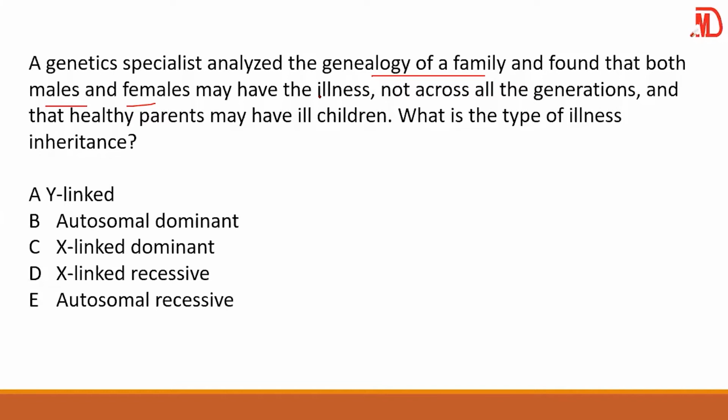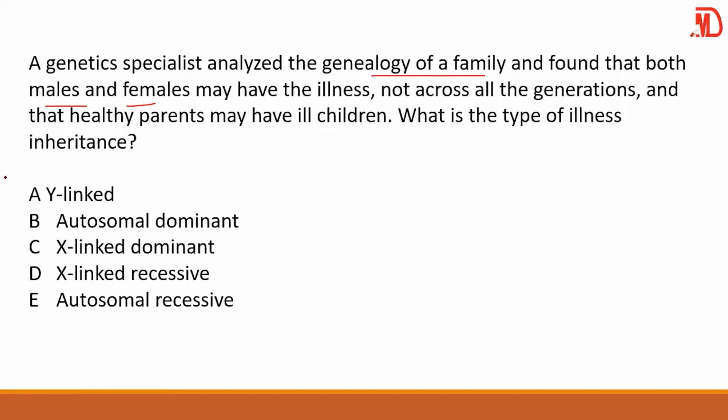But over here, they are saying both males and females, and not across all the generations. That means it is not occurring in every generation. So you could be thinking of a recessive gene.